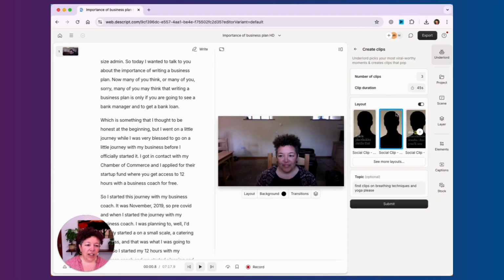This is just a guideline because what it will do is pull out what works together. So you can give this guideline, and then the clip duration might not necessarily be 45 seconds. It might be longer. So it doesn't really matter what you put here.